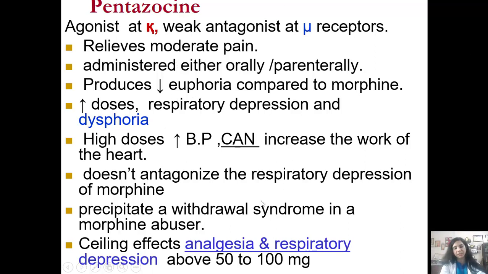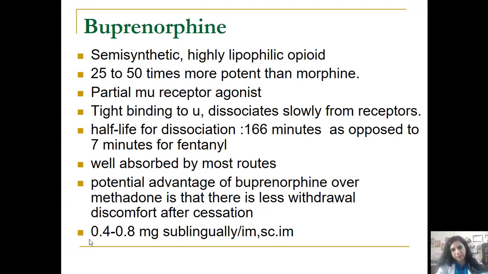So the ceiling effects are seen at doses, and beyond that we would not get any additive analgesic effects, or any additive respiratory depressant action. Now we come to another drug which is a partial mu agonist, and if you recollect the dose response curve again in my previous session, even buprenorphine is a partial agonist. Its intrinsic activity is less than morphine. That means it is somewhere between 0 to 1.